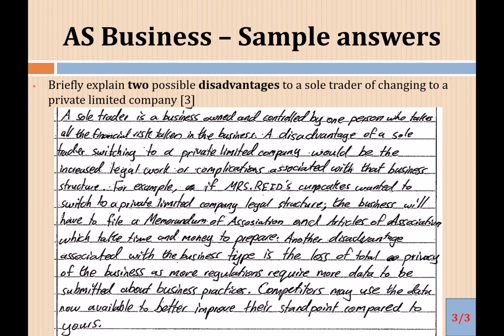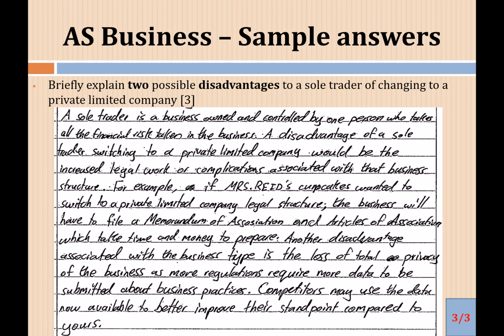See, this is another answer for 3 out of 3 marks. Briefly explain two possible disadvantages to a sole trader of changing to a private limited company. Same question. Now just read the answer of that candidate. A sole trader is a business owned and controlled by one person who takes all the financial risk in the business. So he has given the definition of a sole trader.